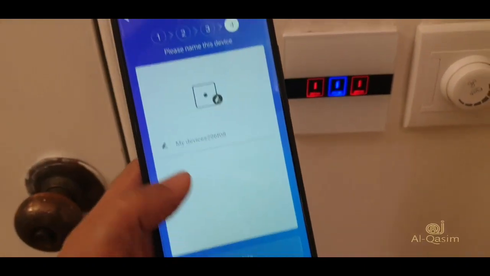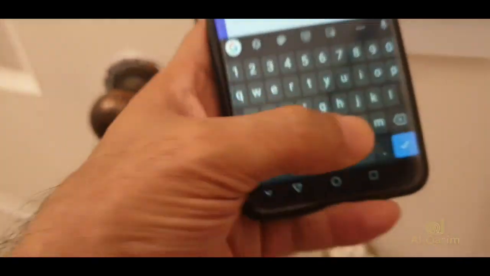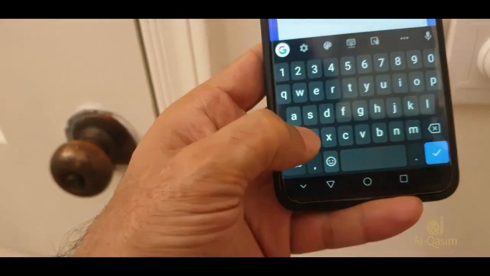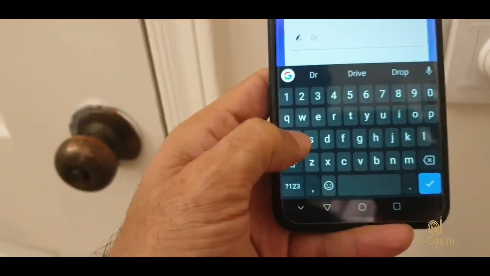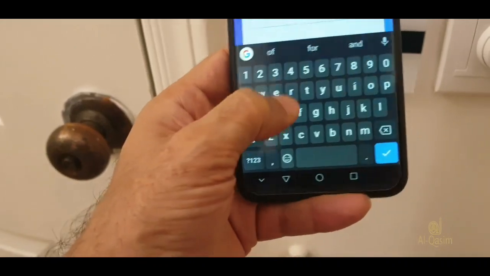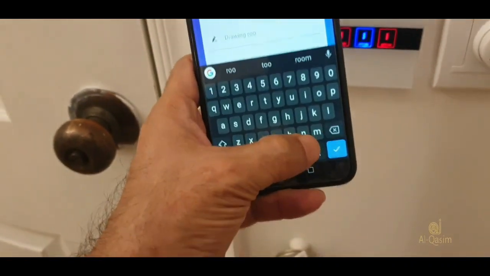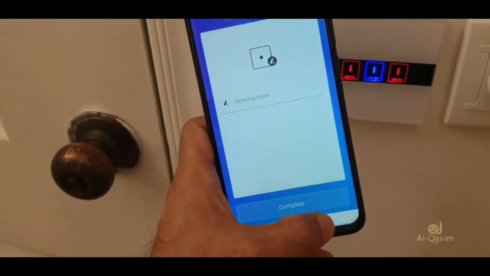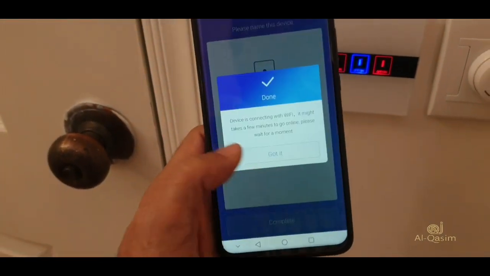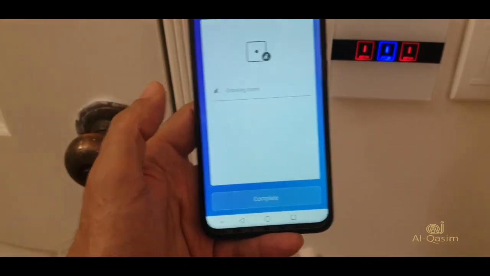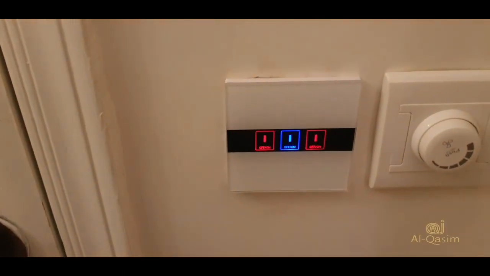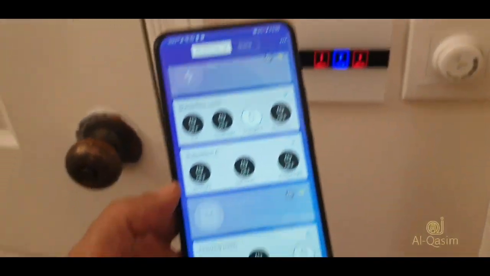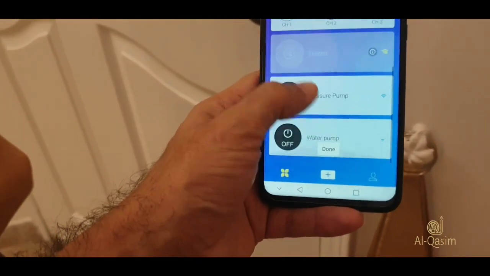Now this process is completed. Please enter the name for your room here. I will enter drawing room here. You can enter whatever you want. You can see all lights are stable now. It means you can turn your switches on or off from your phone application.